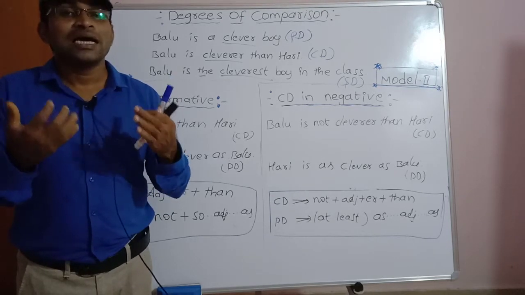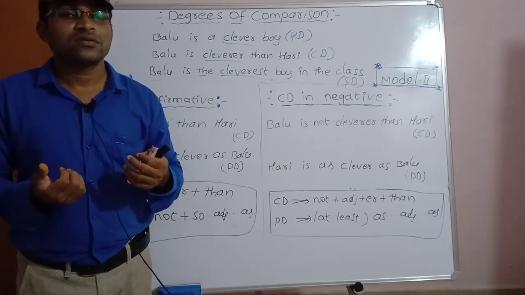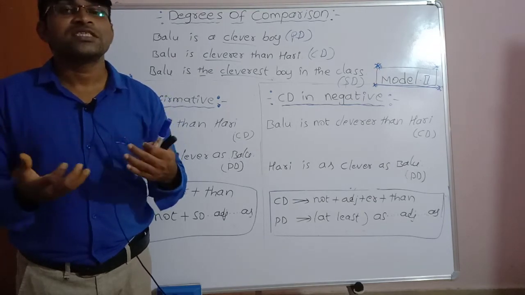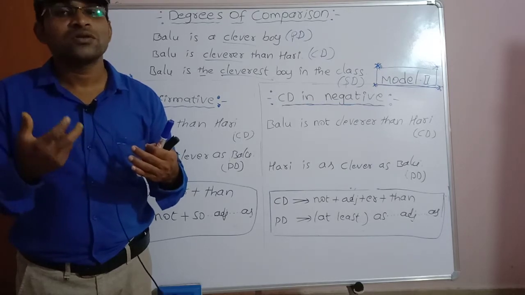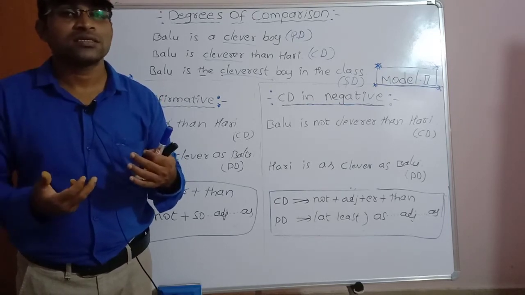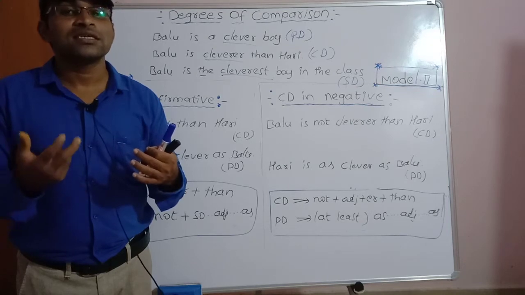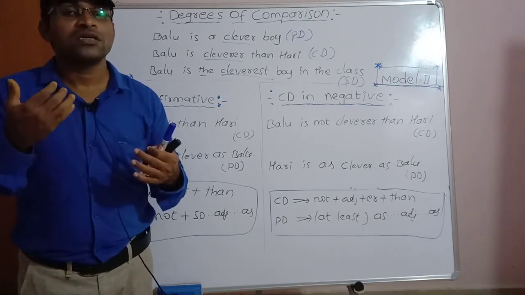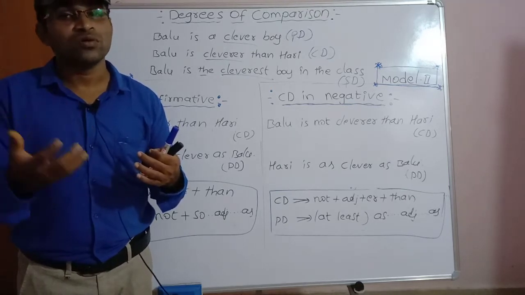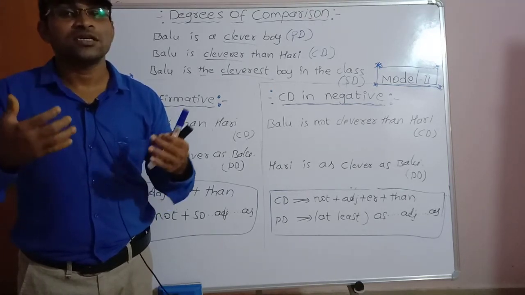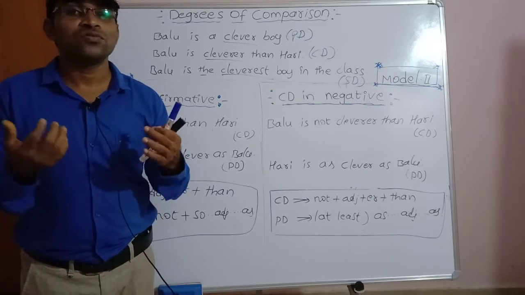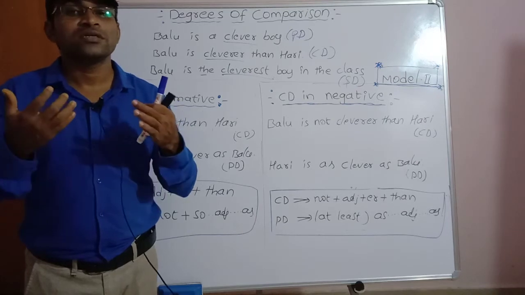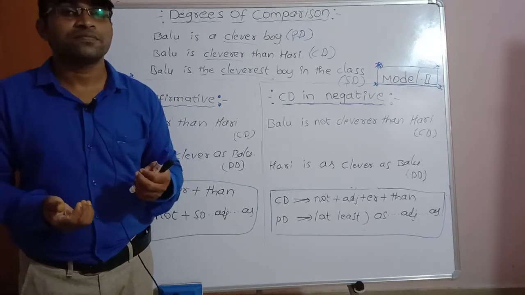Polysyllabic adjectives, adjectives which have more than two syllables, generally take more and most, M-O-R-E, more, and M-O-S-T, most, to form the comparative and the superlative degrees respectively.